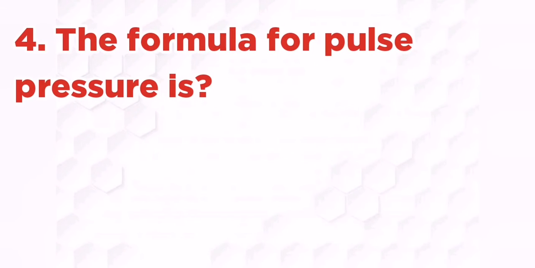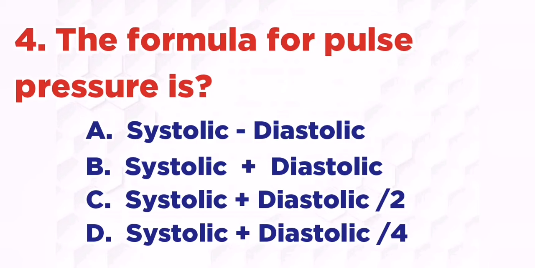The formula for pulse pressure is: A. Systolic minus diastolic, B. Systolic plus diastolic, C. Systolic plus diastolic by 2, D. Systolic plus diastolic by 4. The right answer is A. Systolic minus diastolic.